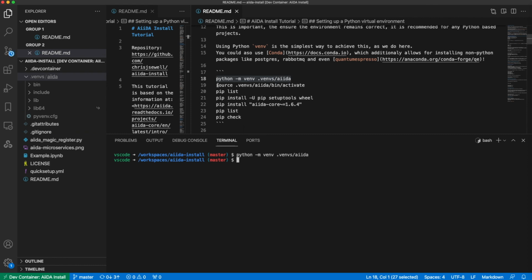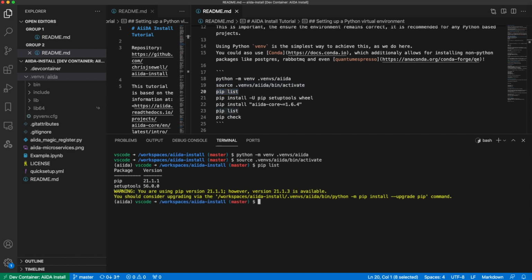So that's done, and now whenever we want to use this environment, we need to activate it. We can do that using this activation script. So you see here, we're now inside our AiiDA environment. And if we list the packages, you see we just have the initial two.